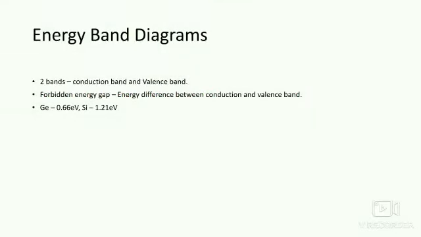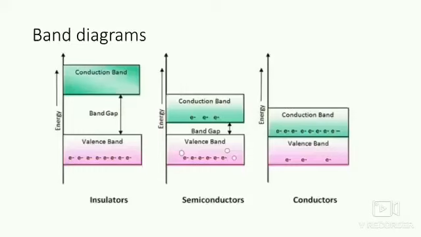The energy difference between the conduction band and valence band is called the forbidden energy gap, denoted by the letter Eg. In the case of germanium, the energy band gap is equal to 0.66 electron volt, and in the case of silicon, it is equal to 1.21 electron volt. Electron volt is the unit of energy. Now let us look at this diagram.